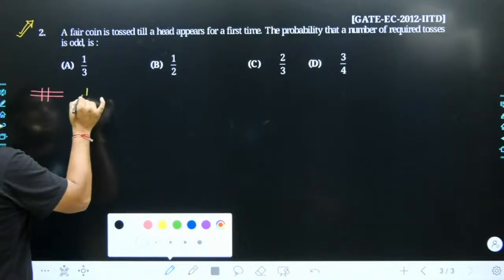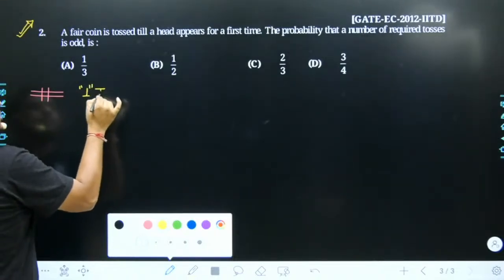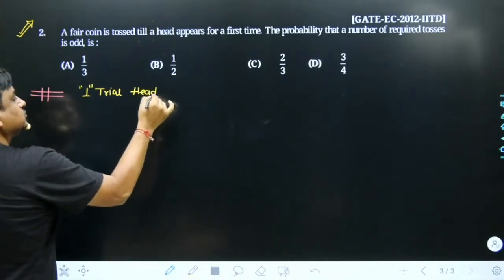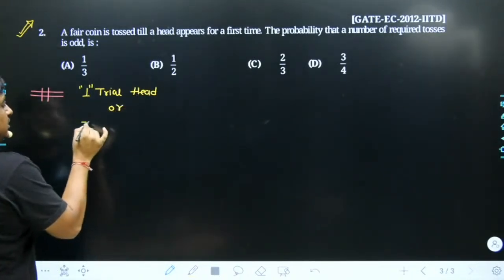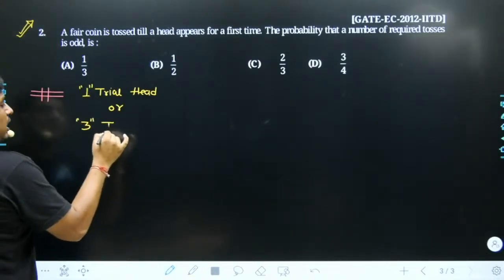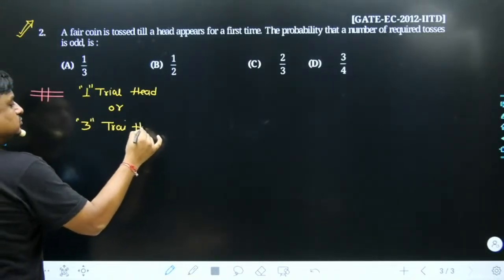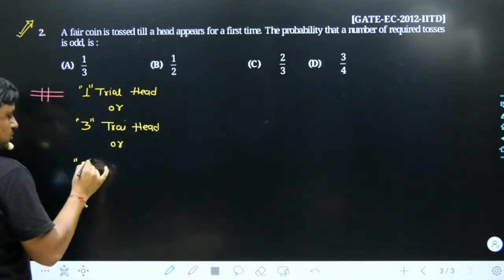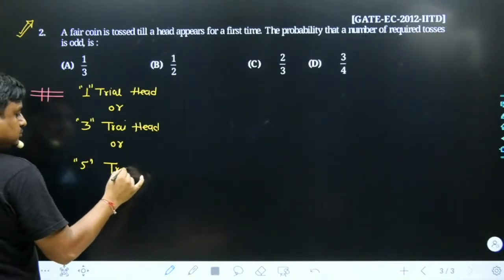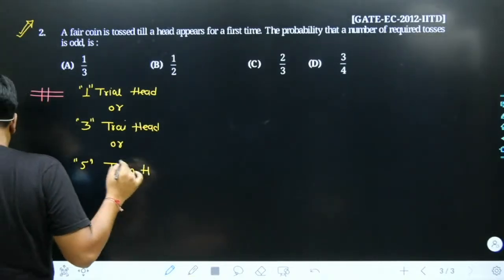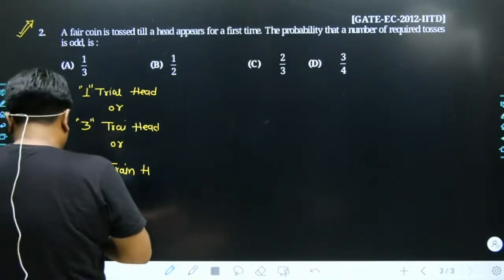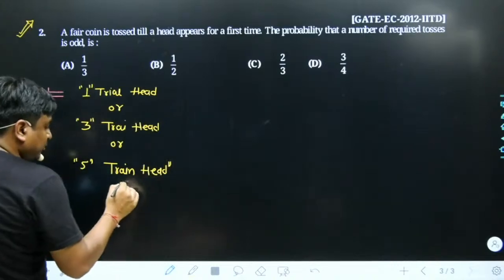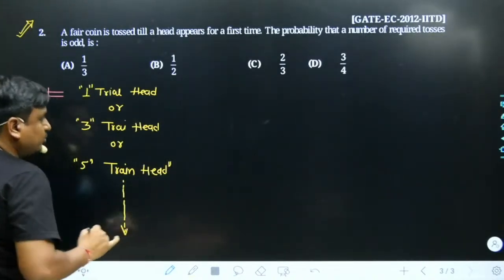So may I know in what different ways I could have won? In the first trial itself I could have got a head, or in the third trial I could have got a head, or in the fifth trial I could have got a head. Is that part clear? And this process goes on.